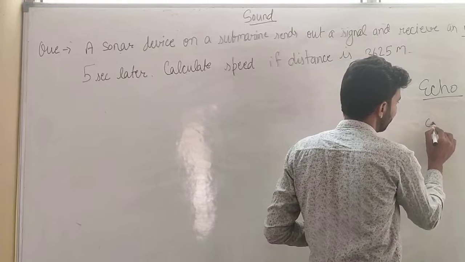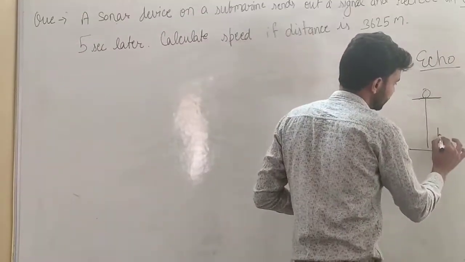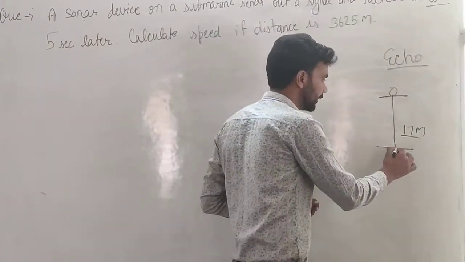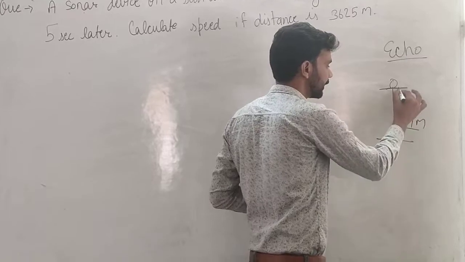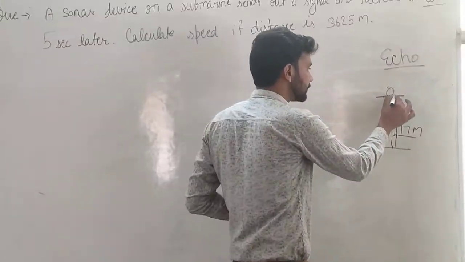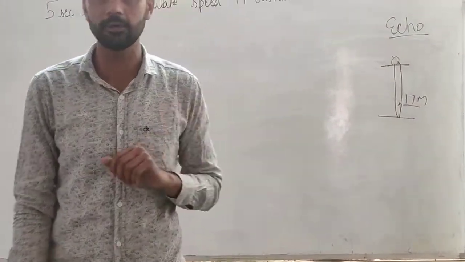Suppose the source of sound is here, and the sound travels a distance of 17 meters or more, strikes an object, and comes back. This phenomenon of bouncing back is known as reflection. And if we listen to that sound after it strikes another object, then it is known as echo.